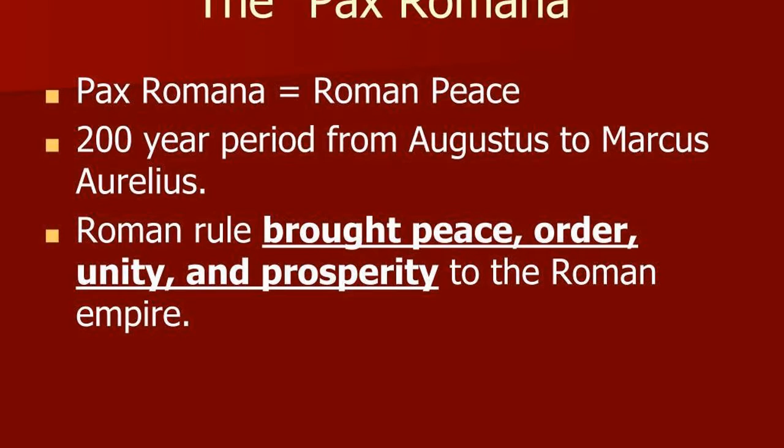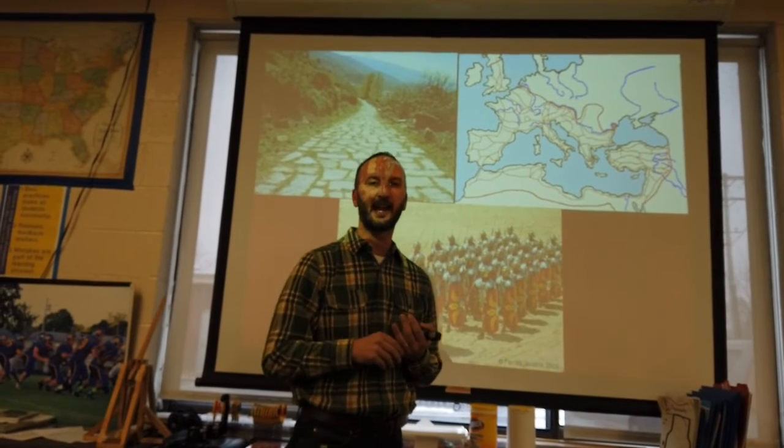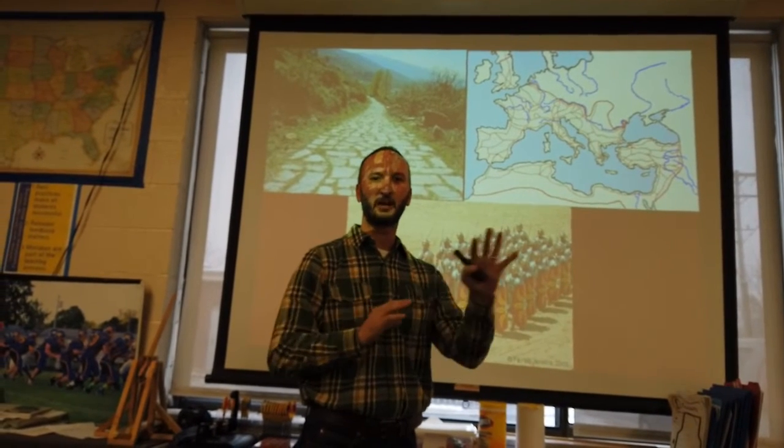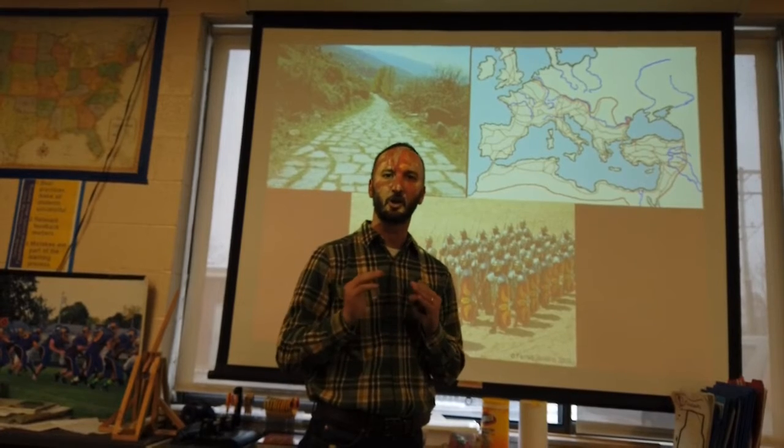So if we look at our map and our pictures up here, we can actually see one of the big sources of this prosperity is the Roman roads. Roman roads are guarded by Roman legions. As you see over my shoulder here, the Roman legions are going to patrol the roads, keep the empire safe from invasion, from barbarians and other outside attacks. Because the Roman legions are able to travel on the 50,000 miles of Roman roads fairly safely and quickly, they're able to keep the barbarians and other threats back while trade and other things flourish on these roads.